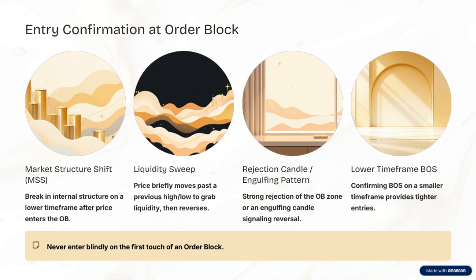We also pay attention to a break in internal structure on the lower timeframe after price enters the order block. This is known as a market structure shift, or MSS, and it indicates that the current trend might be reversing or pausing. In summary, the key is to look for these confirming signals, rejection patterns, liquidity sweeps, and structure shifts before entering. This ensures that your entry is backed by strong evidence rather than just a hunch, and it aligns with the overall theme of trading with precision and confidence.